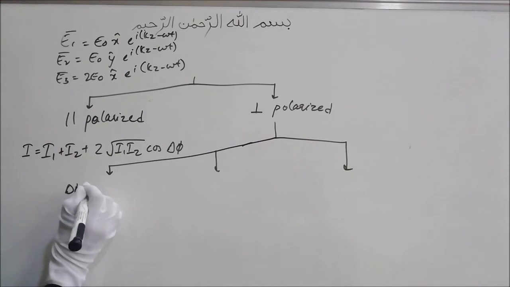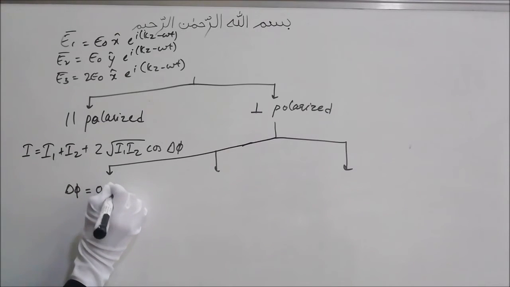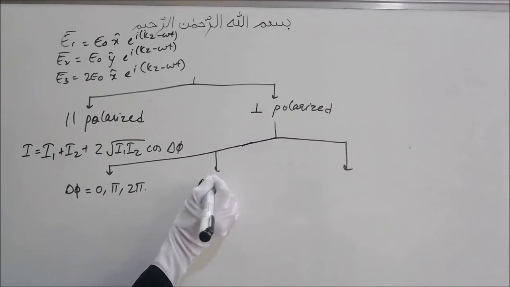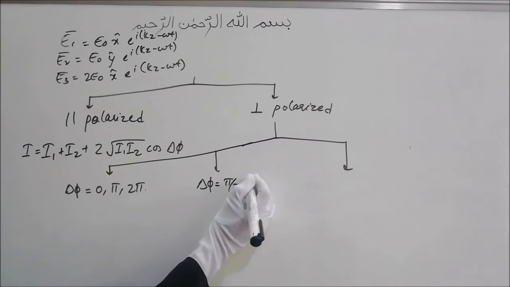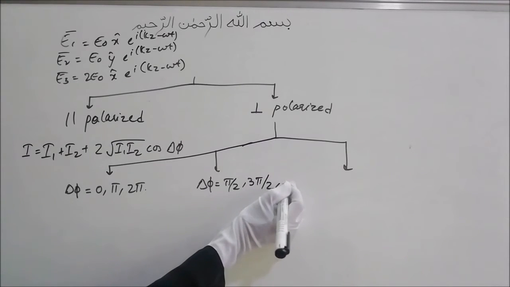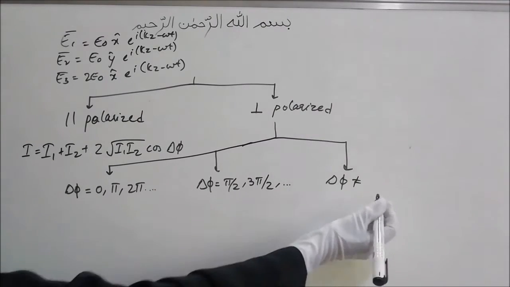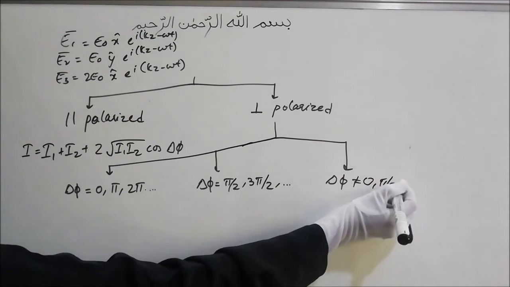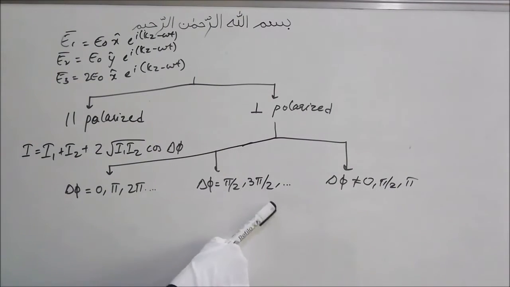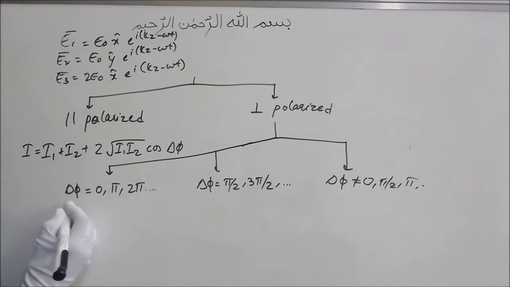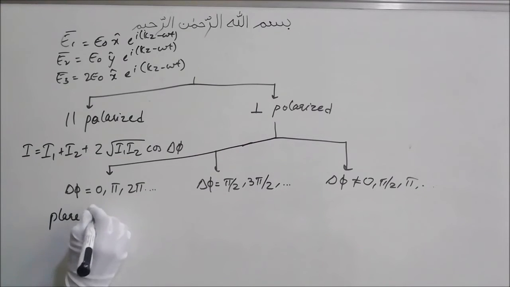Delta phi, that is the phase difference, can be 0, pi, 2 pi and so on, or delta phi can be pi by 2, 3 pi by 2, 5 pi by 2 and so on, or delta phi can be some value other than these, not 0, not pi by 2, not pi, not 3 pi by 2, not 2 pi. Then if delta phi is this, the final wave that we get will be plane polarized.